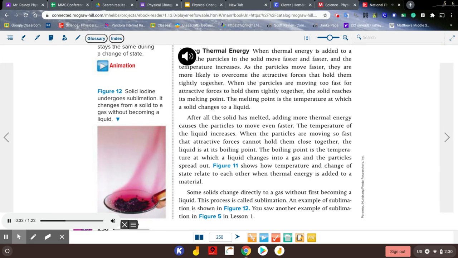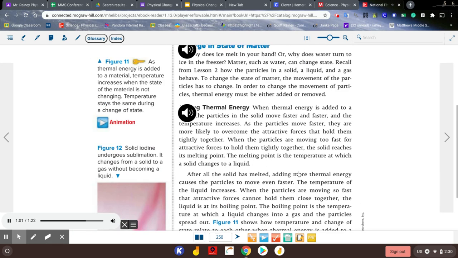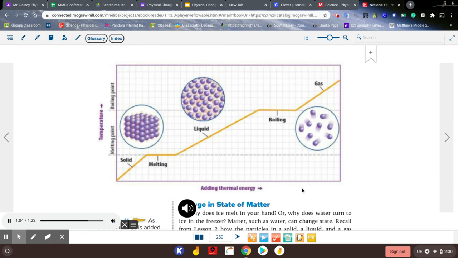After all the solid has melted, adding more thermal energy causes the particles to move even faster. The temperature of the liquid increases. When the particles are moving so fast that attractive forces cannot hold them close together, the liquid is at its boiling point. The boiling point is the temperature at which a liquid changes into a gas and the particles spread out. Figure 11 shows how temperature and change of state relate to each other when thermal energy is added to